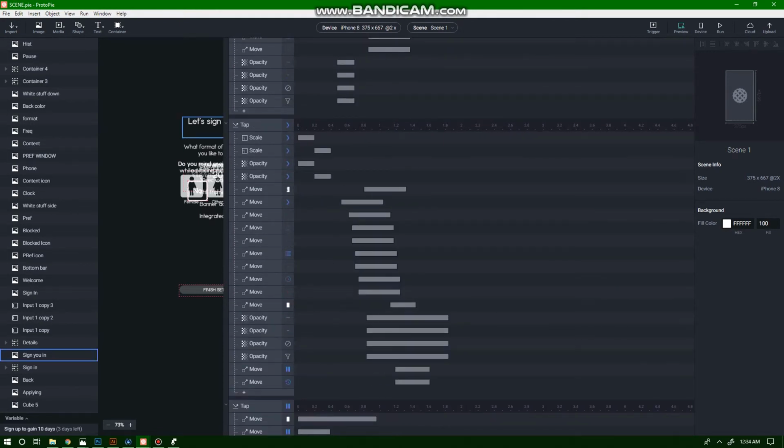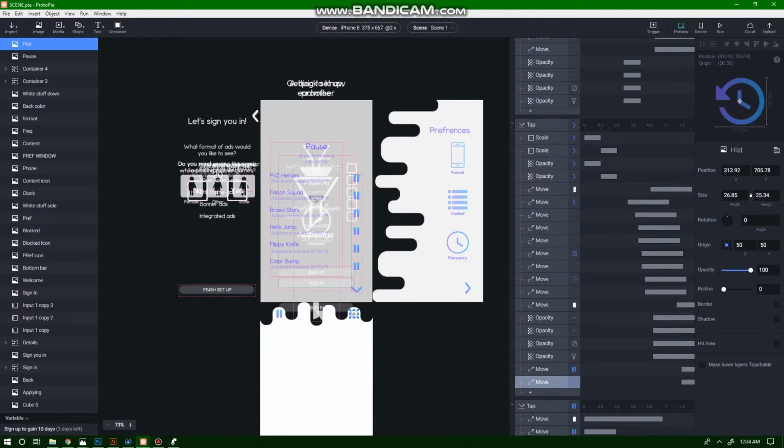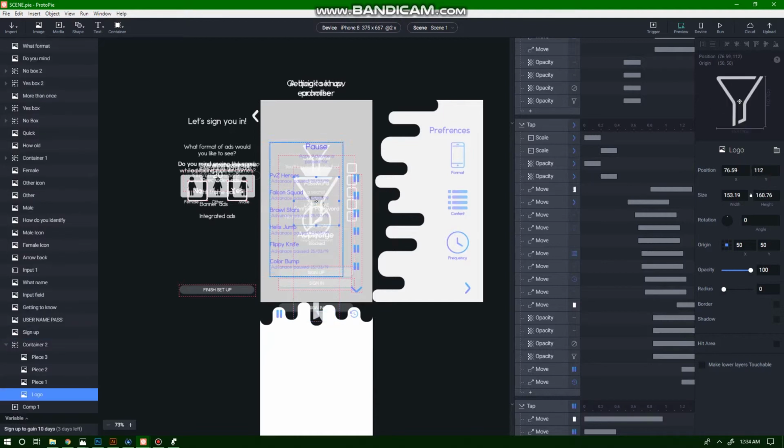Some of the biggest problems I encountered that were super annoying is making sure that the origin is set to the middle, because sometimes you'll bring things in and start changing them, setting the positions. For example, if I brought in this logo, initially the origin would be set to the top left hand corner, which is fine, because then you see, okay, the starting position is in the middle.